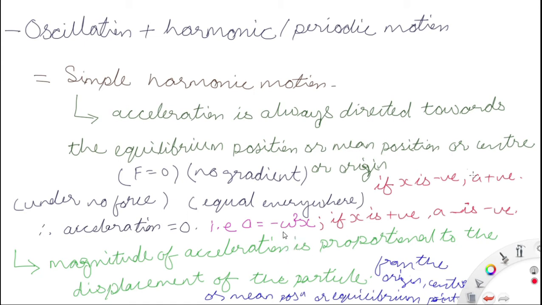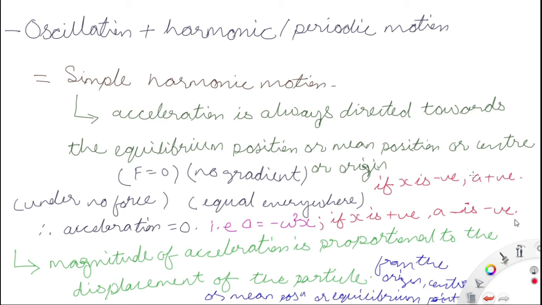Now acceleration is equal to minus omega square into x. If x is positive, means the displacement is positive, moving from the center in the positive direction, then acceleration is negative, means it is pushing the particle towards the center.